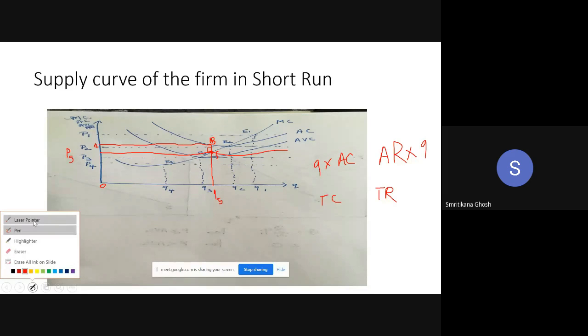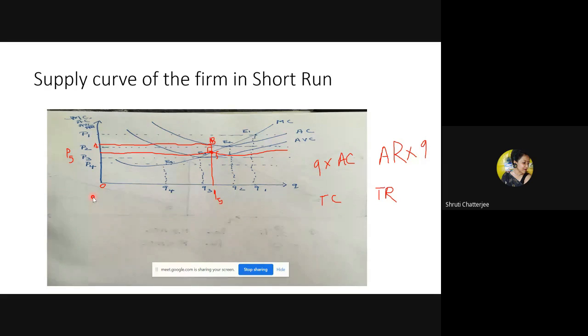For the Q5 level of output, the total cost is OABQ5. Yes, ma'am. Any doubt with anyone? Okay. So this is the total cost, and the total revenue is, so this is M.